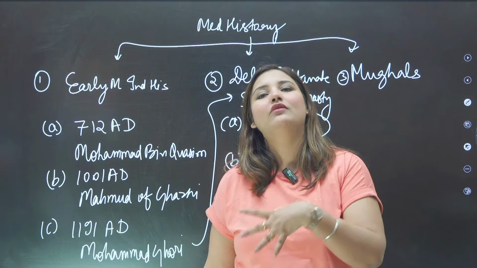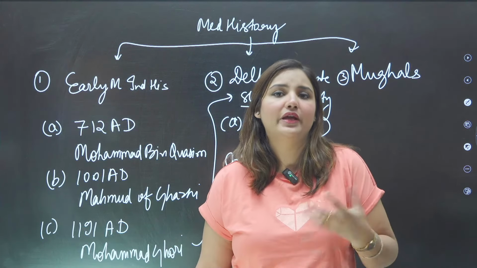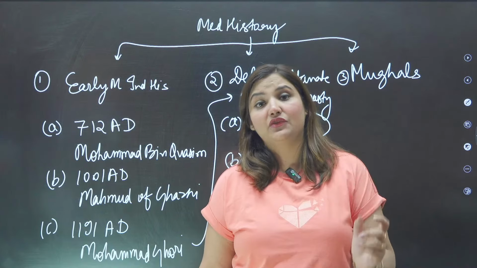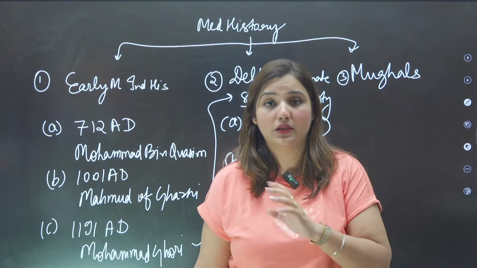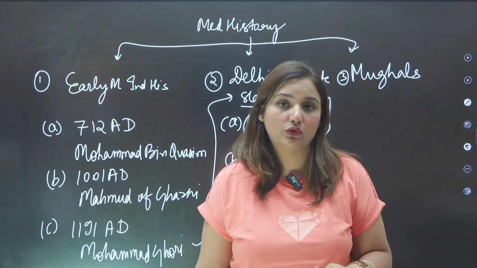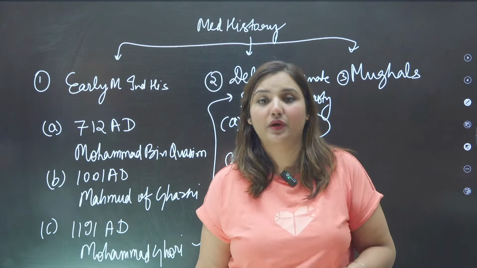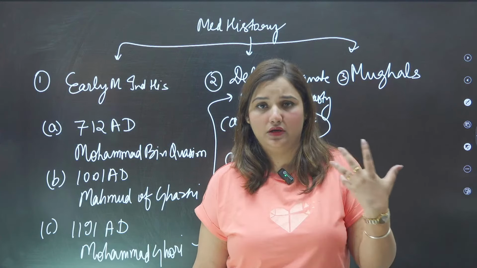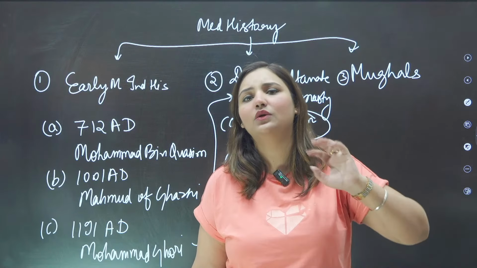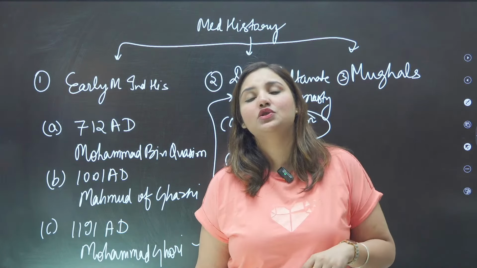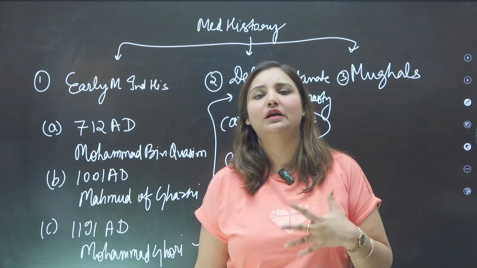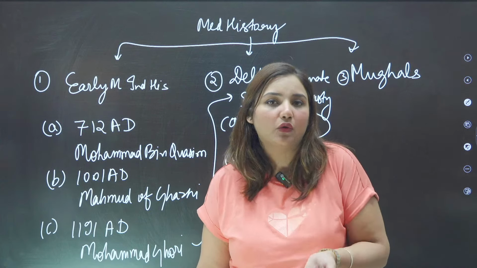Politically, he used to take very different types of vague decisions. Like he shifted the capital from Delhi to Daulatabad as he wanted to control South India. He started minting copper coins because silver in the world was declining at that time. So Muhammad bin Tughlaq is considered a mad ruler.